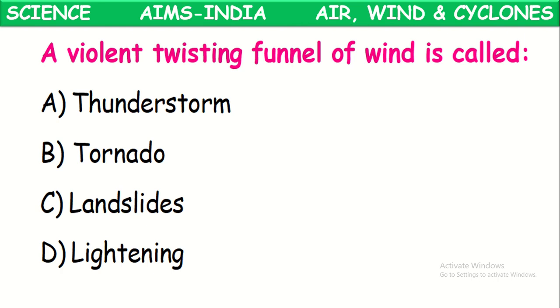Next one. A violent twisting funnel of wind is called what? A violent twisting funnel which destroys all the things around it is called a tornado. The twisting air is called a tornado.